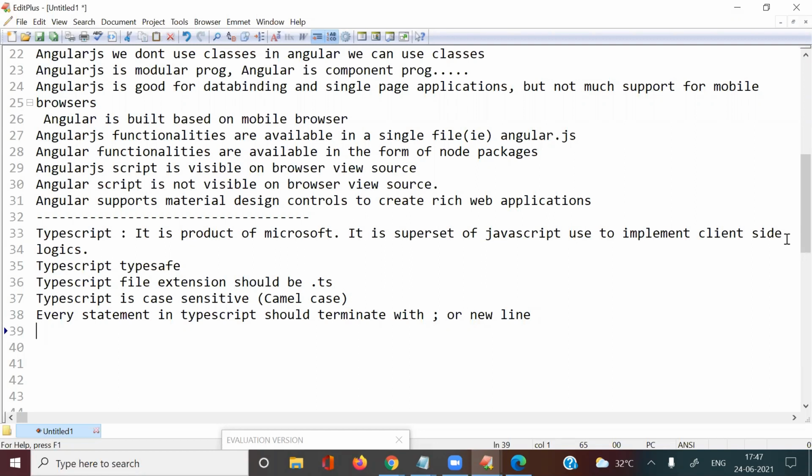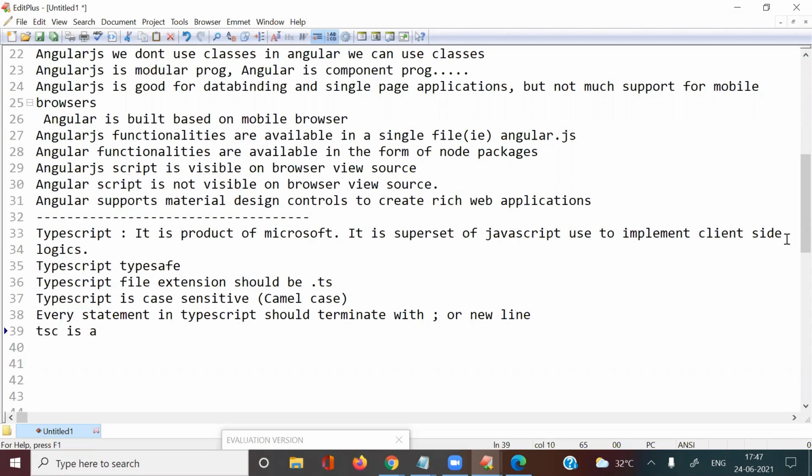So just like other languages, you can use a semicolon as a separator between one statement and another statement, or else we can use a new line also. Is this clear? Any one of these two we can use. Got it? Fine. Next point.